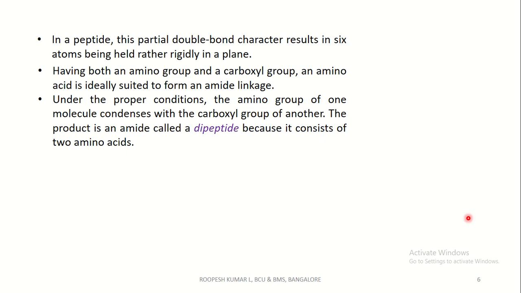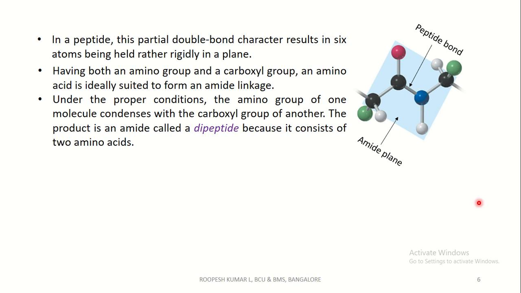In a peptide, this partial double bond character results in 6 atoms being held rather rigidly in a plane. That is, if you see a peptide bond, this is a peptide, and this is the peptide bond here. Due to the partial double bond character, 6 atoms are held rigidly in a plane.